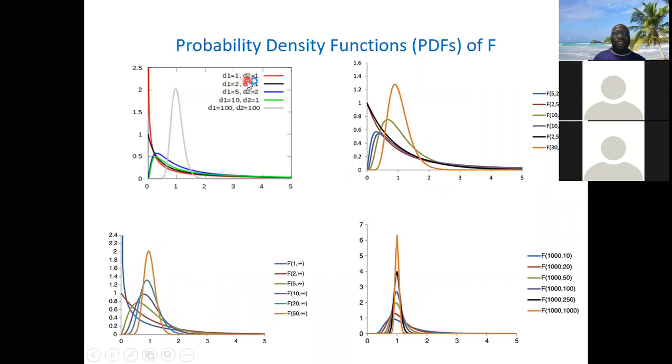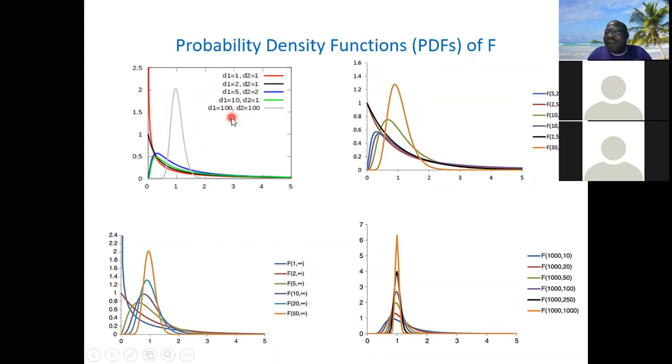D1 is the degrees of freedom for the numerator, D2 for the denominator. For this dark one, 2 and 1. For this blue one, the numerator is 5, the denominator is 2. For green, the numerator is 10, the denominator is 1. For this ash one, the numerator is 100, the denominator is 100.